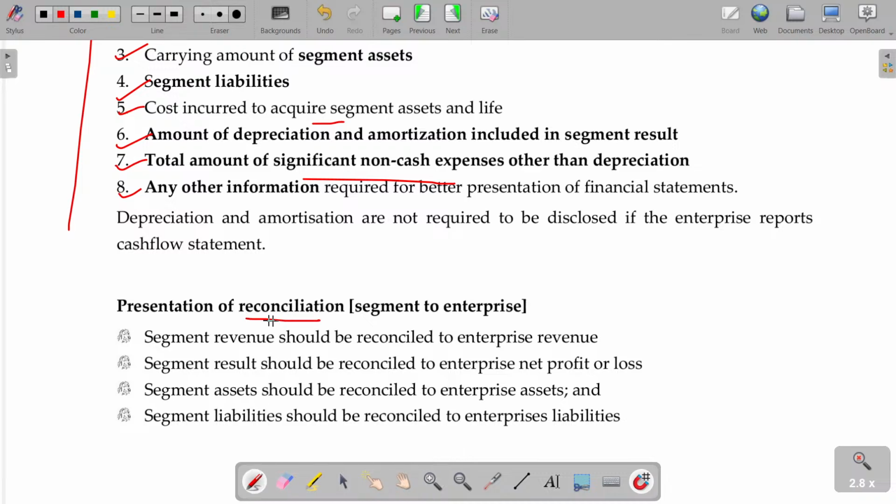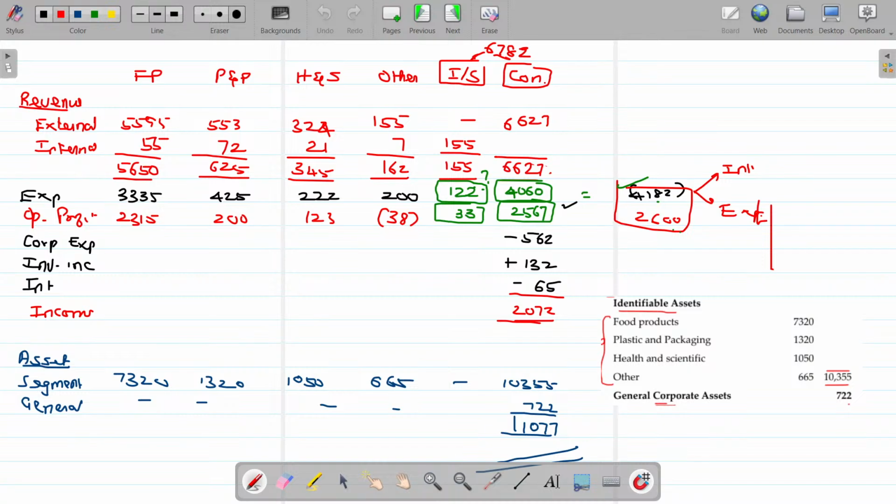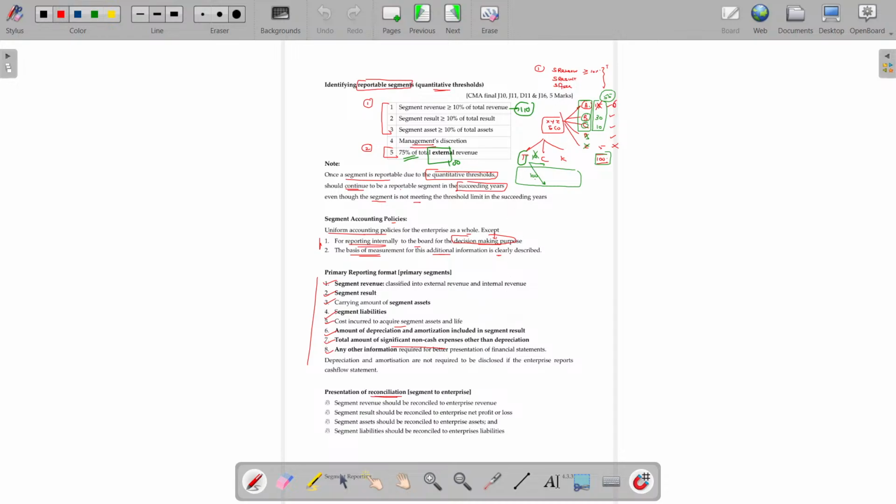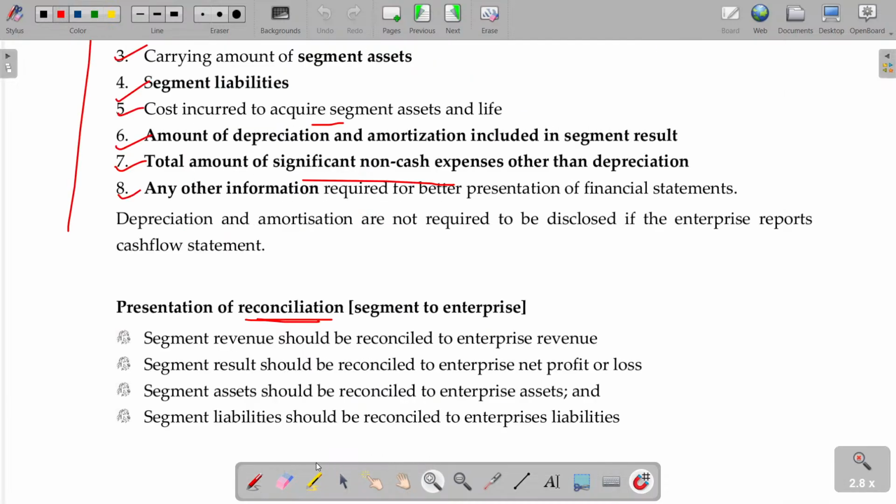Now, presentation of reconciliation. The statement we prepared last for 4 segments and total consolidation: how the value is totaled and how much is for internal segment. This calculation is only a reconciliation. The revenue for all the 4 plus inter-segment transaction, and you will get the consolidation. Segment revenue should be reconciled to enterprise revenue.